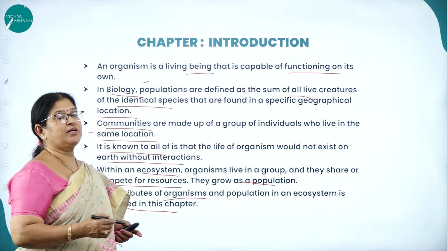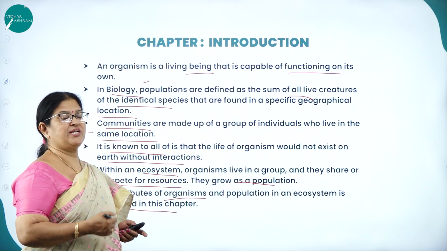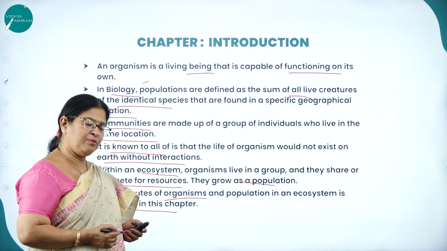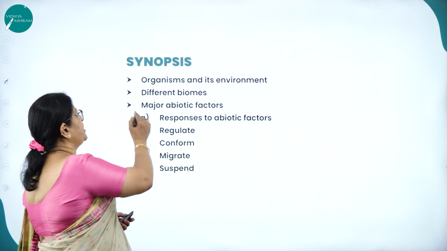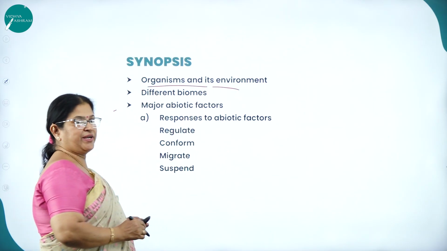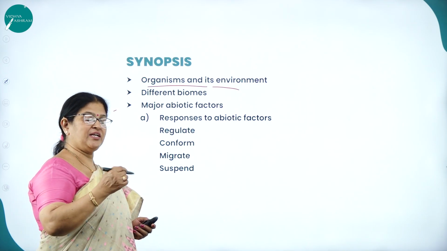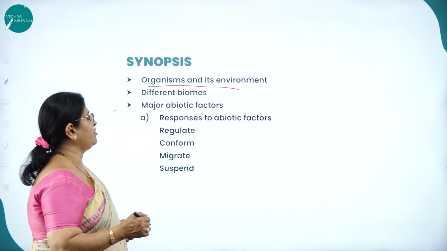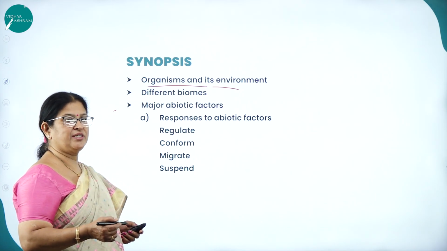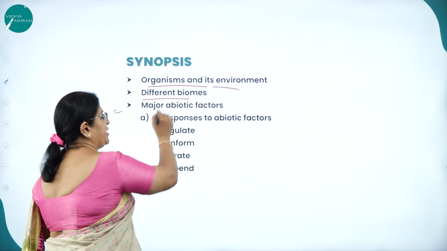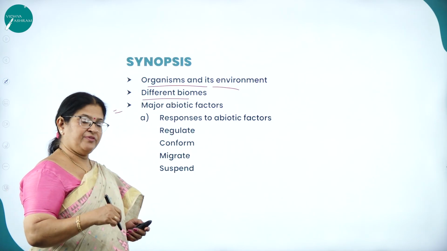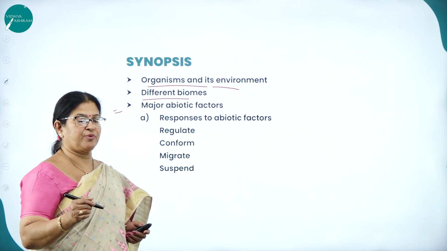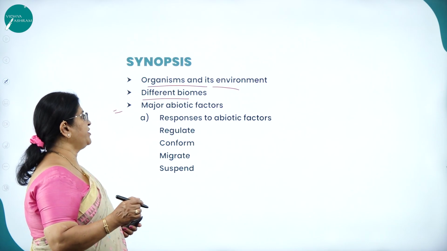As I said, what are the different population interactions, population attributes, all that we are going to discuss in this particular chapter called Organism and Population. Synopsis. As I already said, organism and its environment. Always there is an interaction between the living organism and the abiotic factors that are found in the environment, may it be light, may it be temperature, etc. So, different biomes. As I already said, the annual variations in precipitation in turn result in the formation of different biomes.